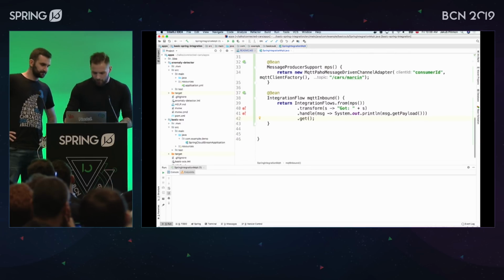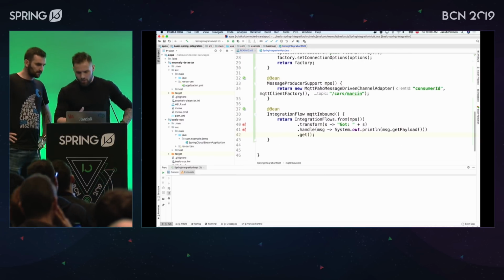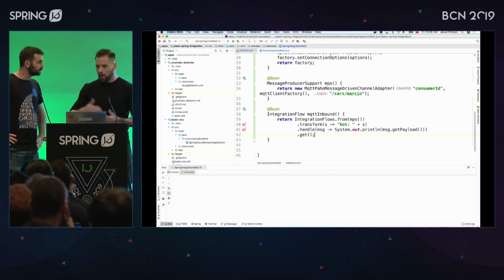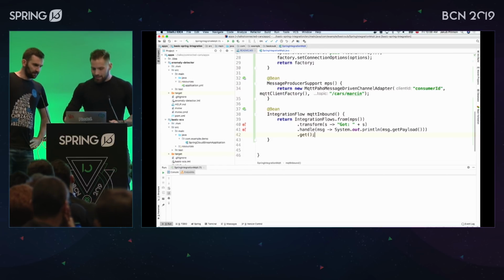I think that's enough. We have the integration flow, we have the message producer support, we have the actual connection factory to the broker. The broker is running. Let's start this application.